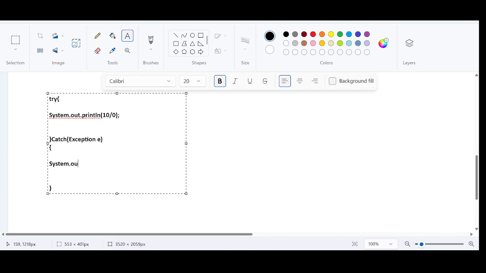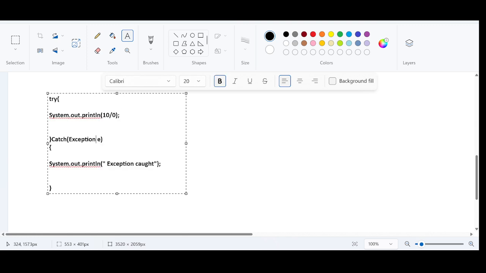So in the catch block, you can write a statement just like System.out.println exception. So we have a try block and we have a catch block. In the try block, you have to make sure that there are instructions which will possibly generate the exception. If the exceptions are generated, this will be caught by the catch block. Because of this, the execution will be smooth.